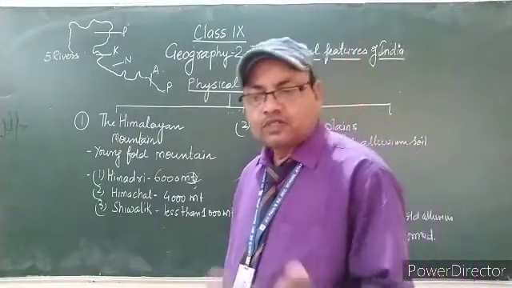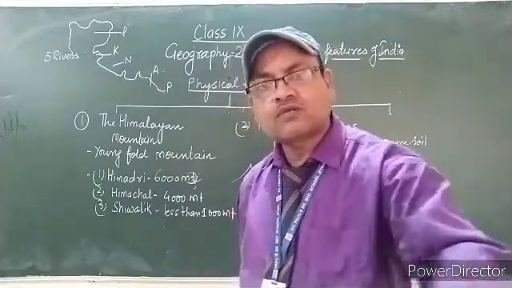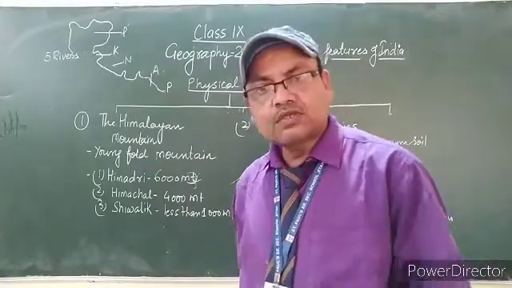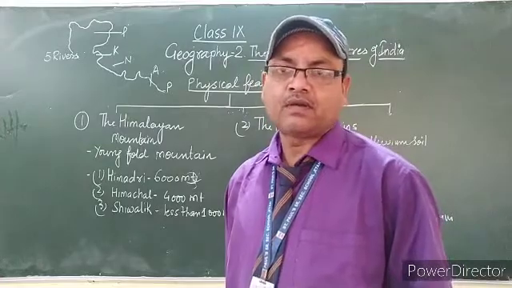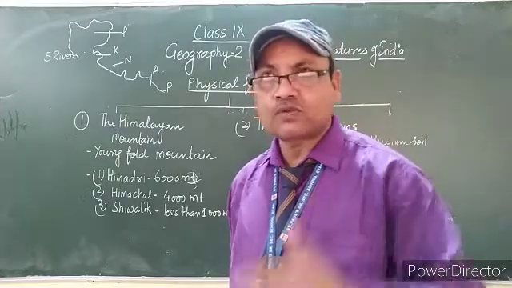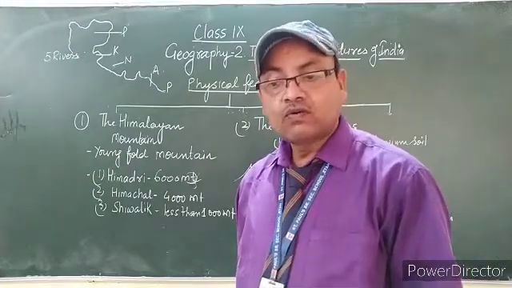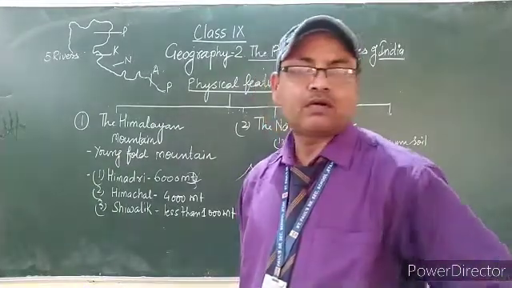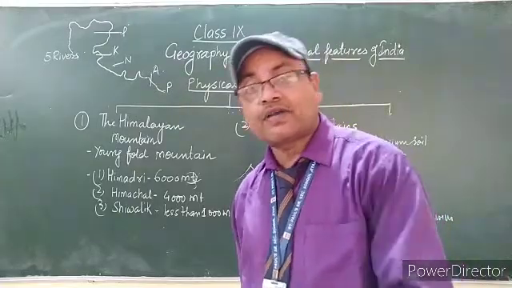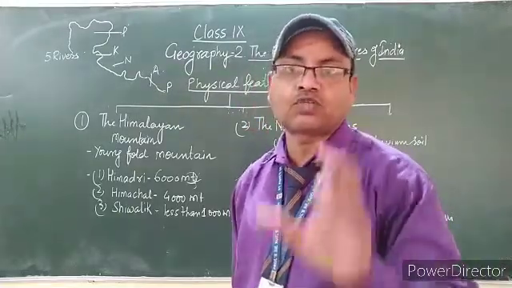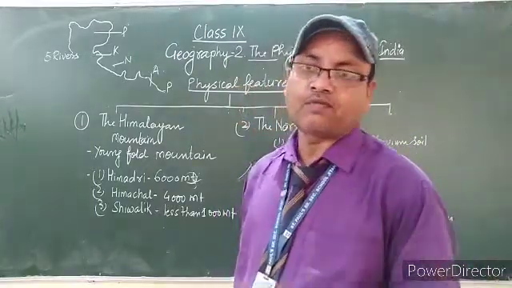Whatever things are being deposited in the different parts of the northern plain, this is the reason behind its formation. Small particles of stones from the mountains come due to heavy wind. Wind brings them to the plain, and the small particles are weathered and broken down into small pieces. In this way, the northern plain has been formed.